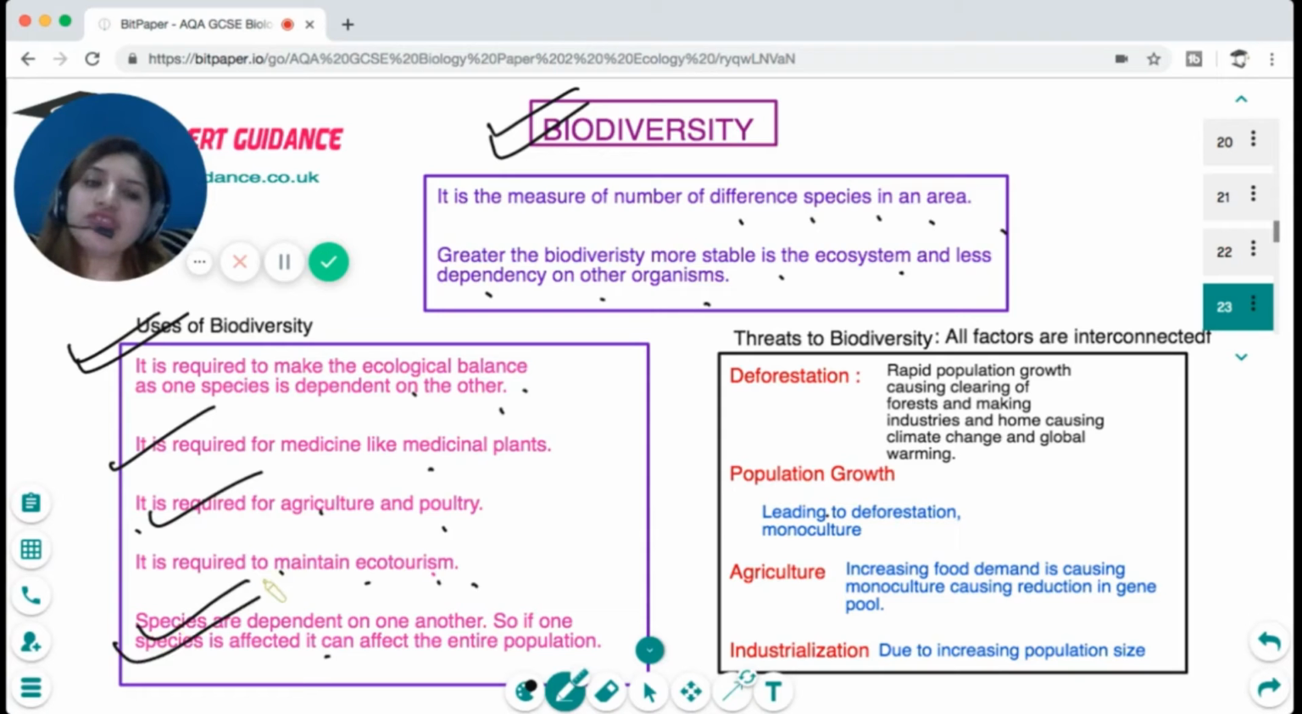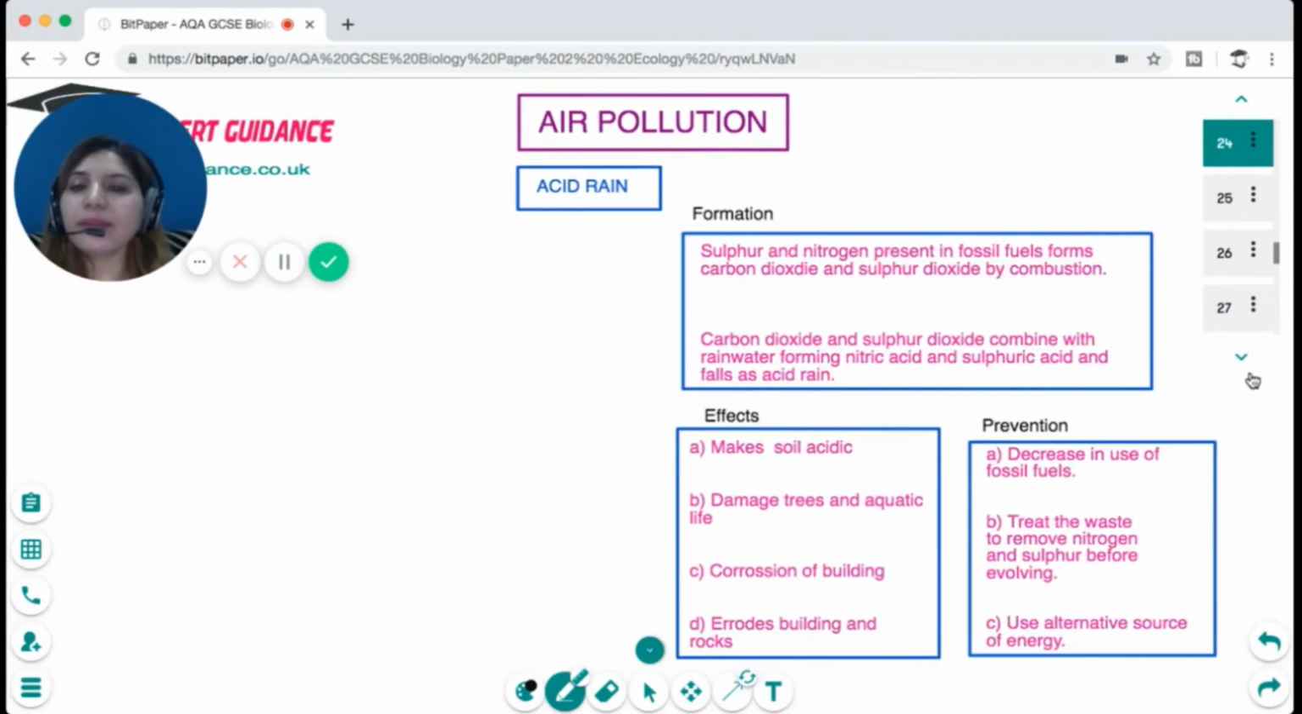Now, what are the major threats to biodiversity that we have? The biggest threat is deforestation, which is caused by rapid population growth, where we are clearing up the forest for making industries and homes, which is causing habitat change, climate change, and global warming. Population growth also leads to deforestation and monoculture. Agriculture, with increasing food demand, causes monoculture, causing reduction in the gene pool, and industrialization due to increasing population size. So these are the biggest threats we are facing with biodiversity.